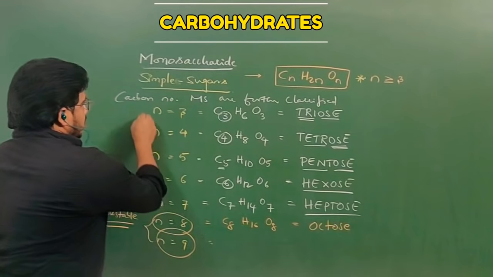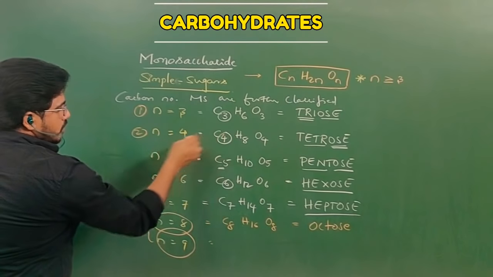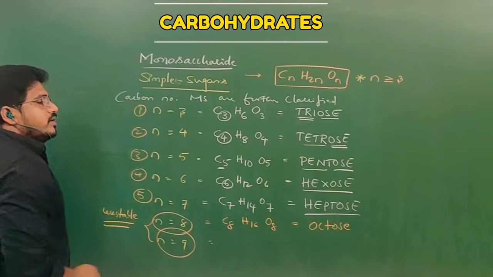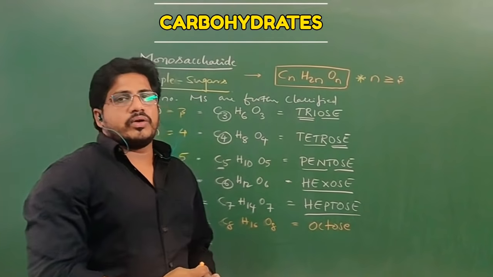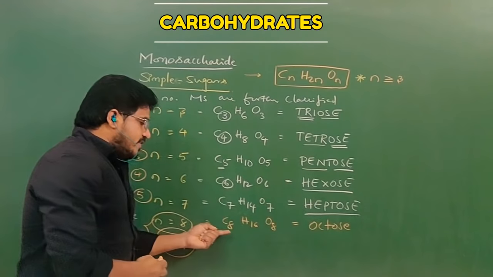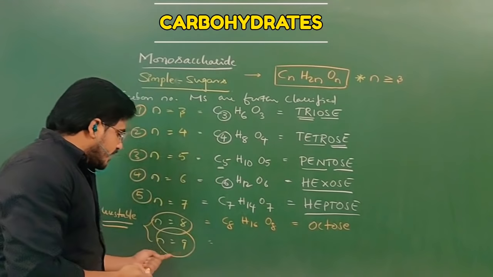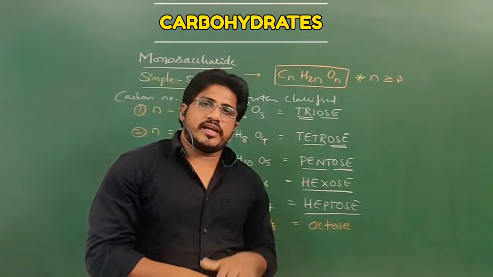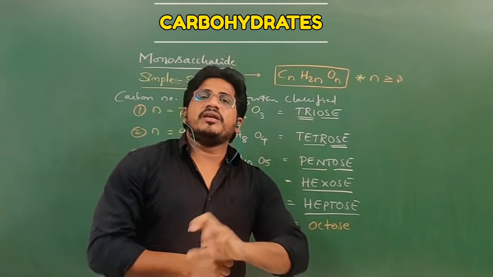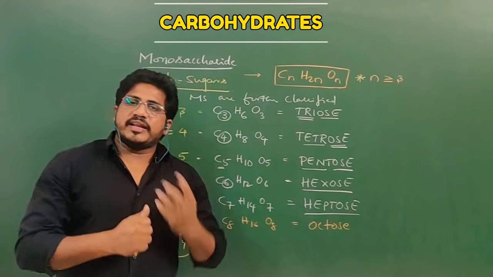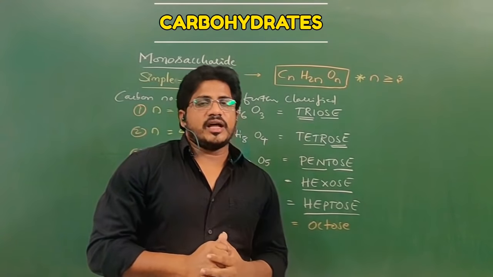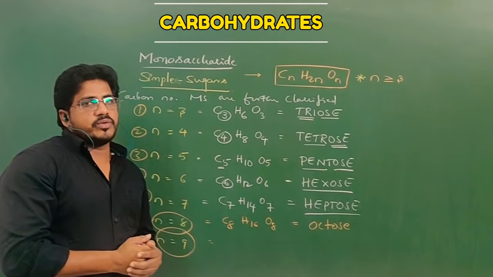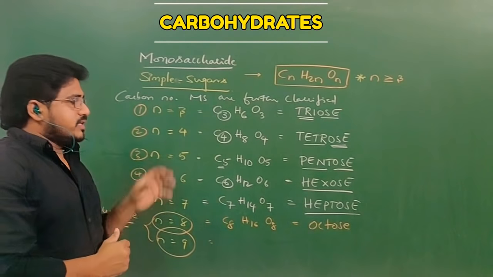So monosaccharides are of five types: triose, tetrose, pentose, hexose and heptose. Why not n equal to 8 or 9, with formulas C8H16O8 or C9H18O9, present in our chemical world? The answer is they are unstable in nature. Even if their structure forms, it rapidly denatures. They are unable to form their structure. That is why monosaccharides with 8 and 9 carbons are absent. From 3 to 7 the structures are stable.